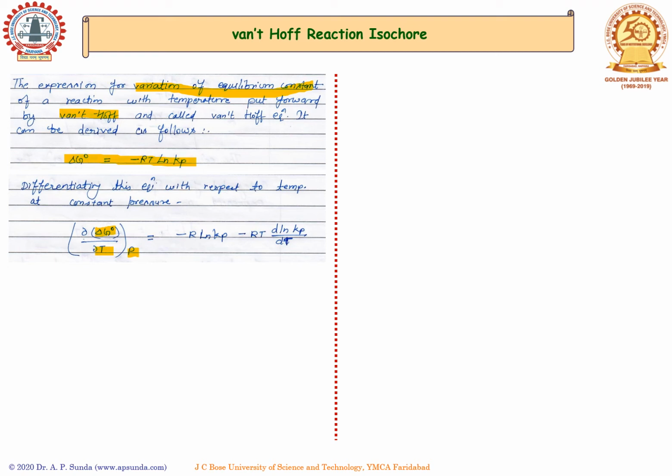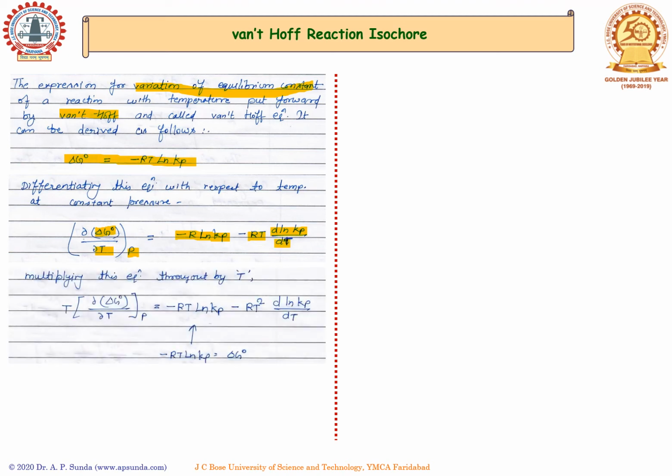Now since we are differentiating, we have R which is a constant, and we have two variables here, temperature and the equilibrium constant Kp. So taking the differentiation with respect to temperature, we get the expression minus R natural log of Kp minus RT d natural log of Kp divided by dT.